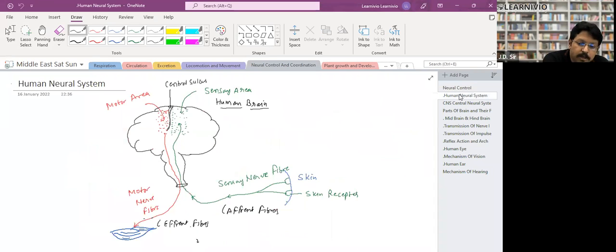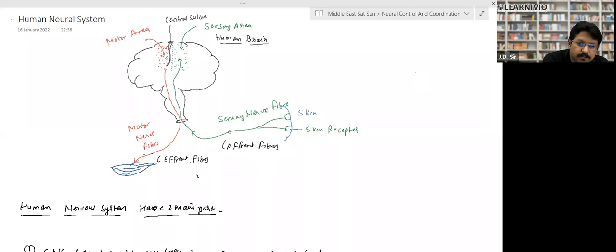Now, what is a human neural system and how does it work? So this is the human neural system. In the human neural system, this is the brain, right? And in the brain, there is a particular area that receives the information, and the area which receives the information is called the sensory area. And the fiber which takes the information toward the brain is called sensory nerve fiber.